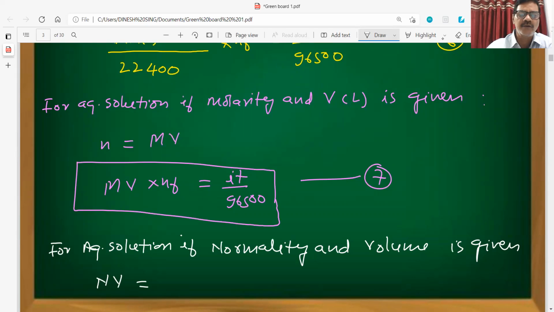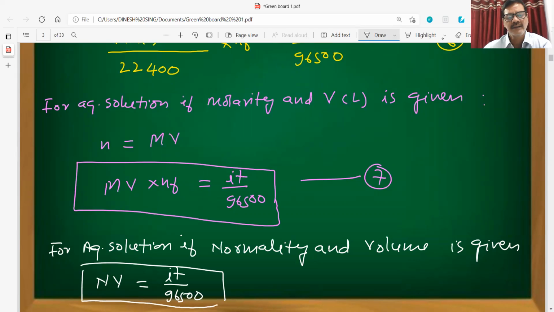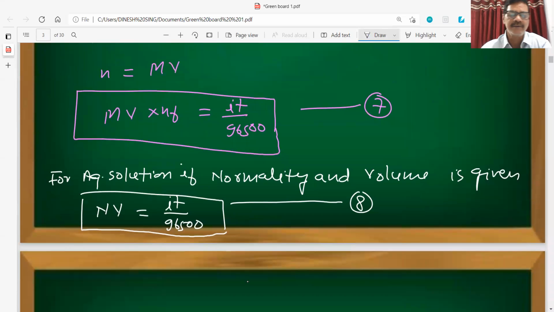This is the gram equivalent, equal to IT by 96500. So this equation can be used in that case, that is equation 8. Is it clear to everybody? Whatever equation is applicable, that we can determine.